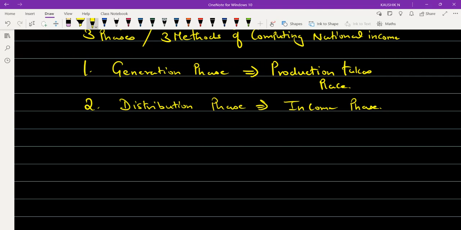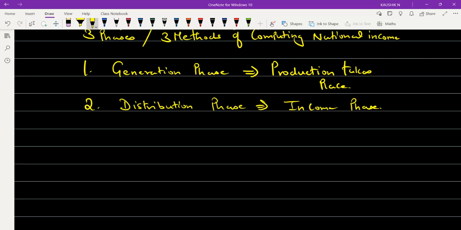So first you produce the goods or services, then they get distributed. While you do that, income will be earned by the people who have been a part of the production process or who have been supportive of the production process.